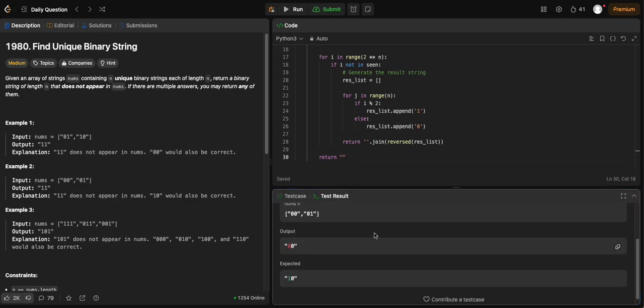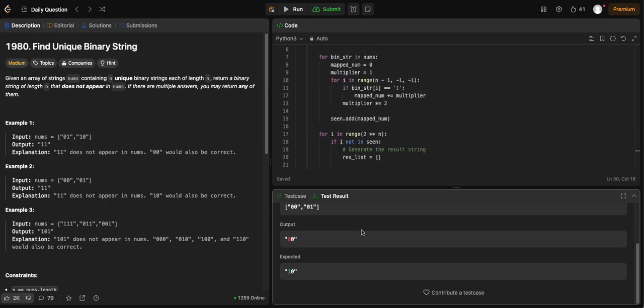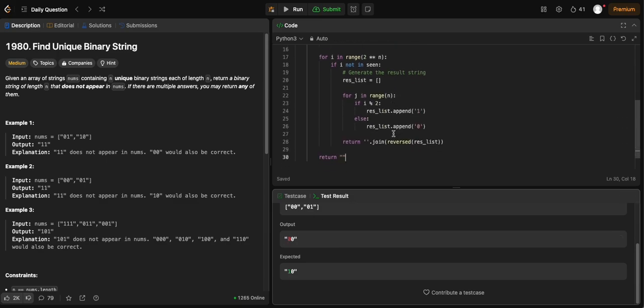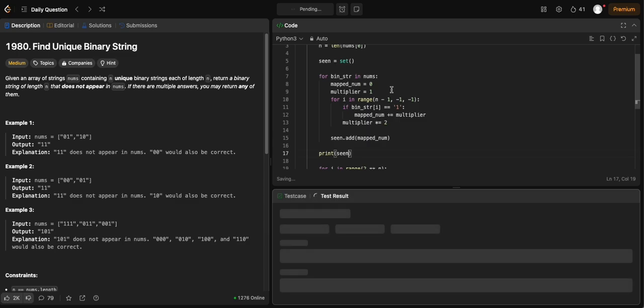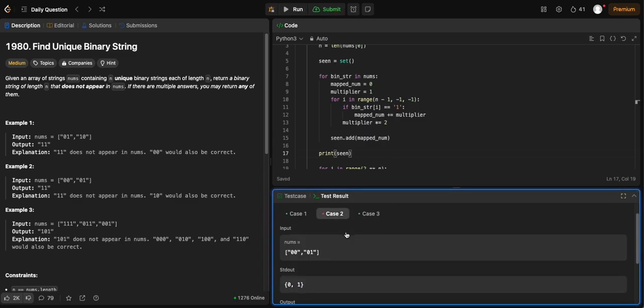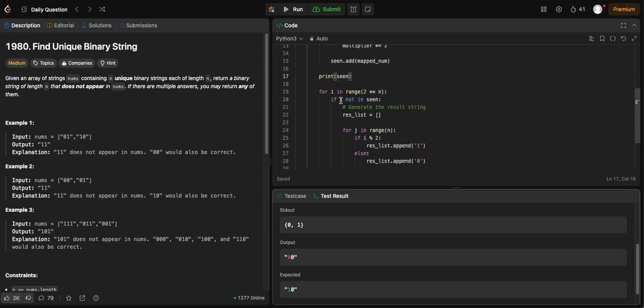Okay, apparently, you know what? What did I do wrong? Let's see. So why is it outputting 0, 0 here? Well, let's print seen, of course. It's the easiest way to deal with these issues. So we do have 0 and 1, but apparently it just wants to do that.